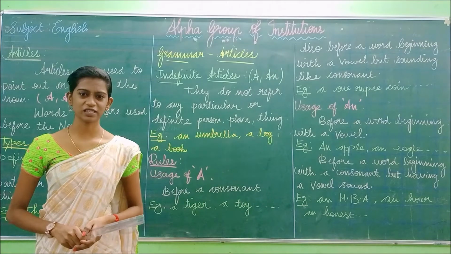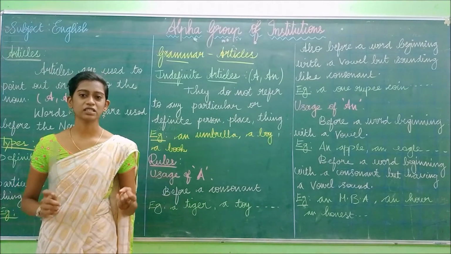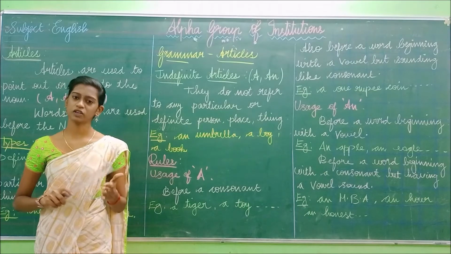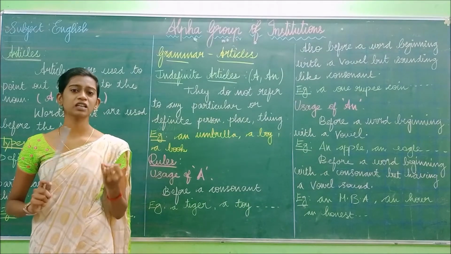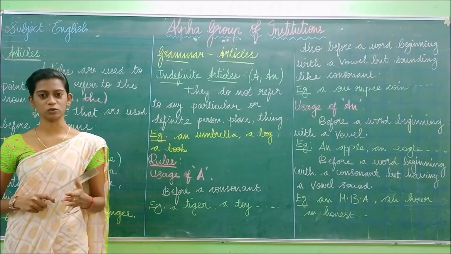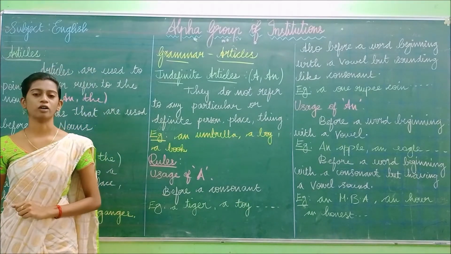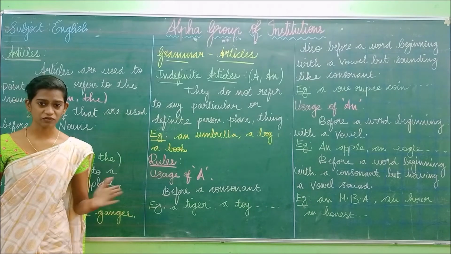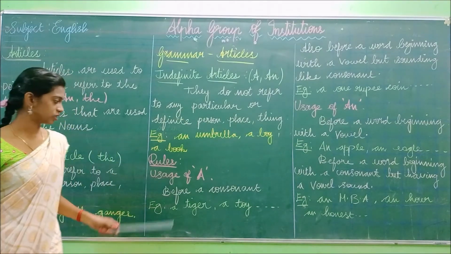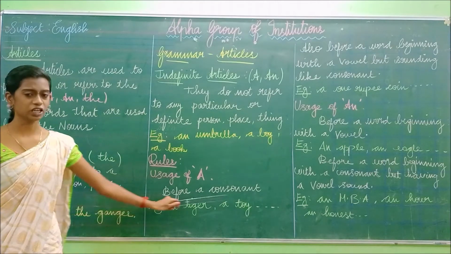Sorry, what is meant by vowel? Vowel you have already known. Vowel means A, E, I, O, U. Tell me after me. A, E, I, O, U. So these 5 letters are known as vowels, and except these 5 letters, the remaining letters are known as consonants. So this a comes before the consonant.